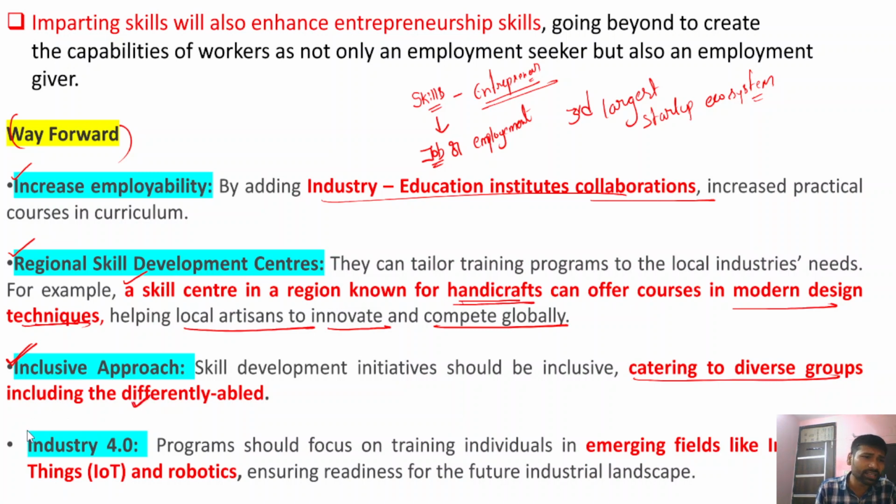Now, after that, there's also Industry 4.0. Industry 4.0 is Industrial Revolution 4.0 that is powered by emerging technologies like artificial intelligence, big data, data analytics, machine learning, etc. Industry 4.0 has a huge potential in creating large scale employment opportunities.